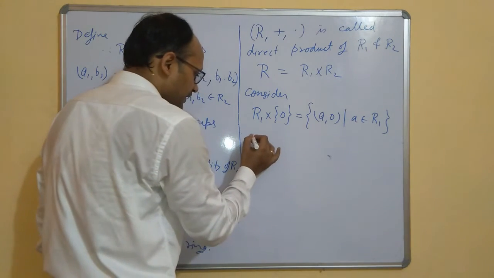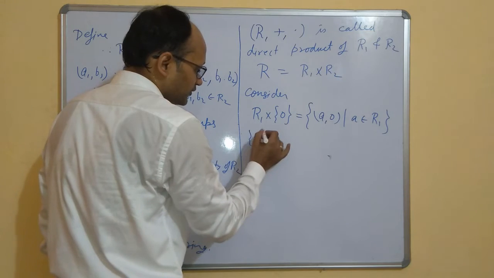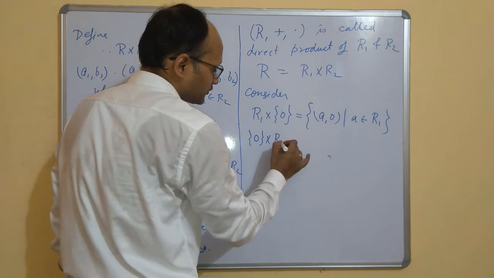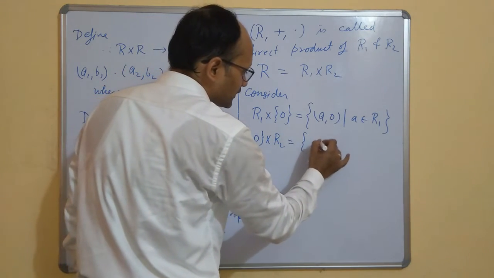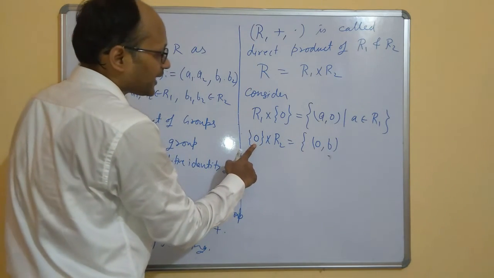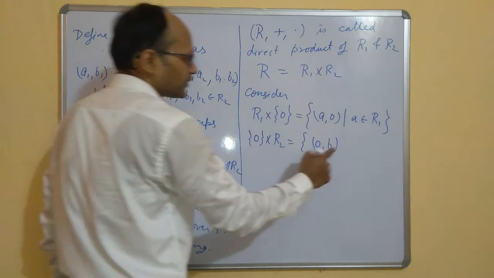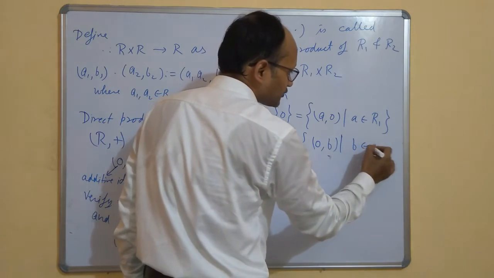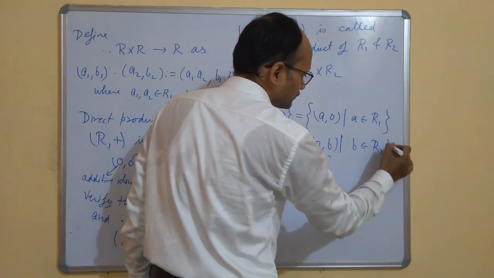And similarly consider another subset 0 cross R2, (0, b). Here this 0 is the additive identity of R1, such that b belongs to R2.